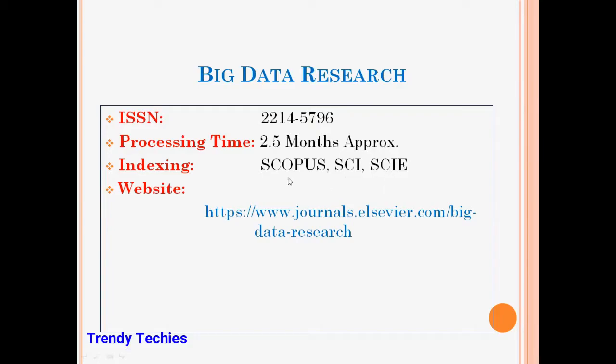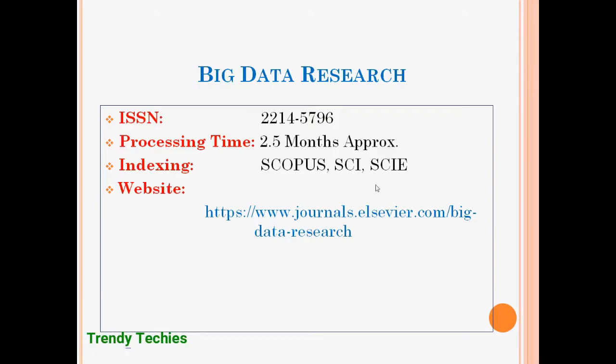It is indexing in Scopus. So this is the website link. As usual, I already told you, you just capture the link and go into the browser. Automatically, you will get the further details. Here, this particular journal is indexed in Elsevier based. So it's the highest important journal, so go with it also.